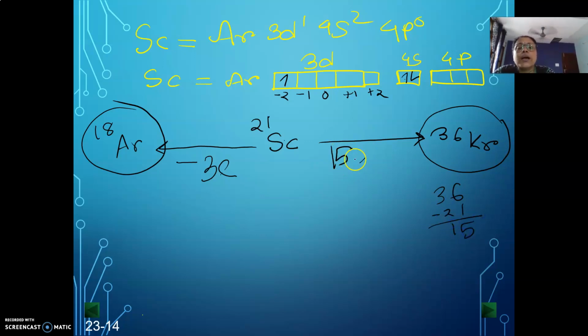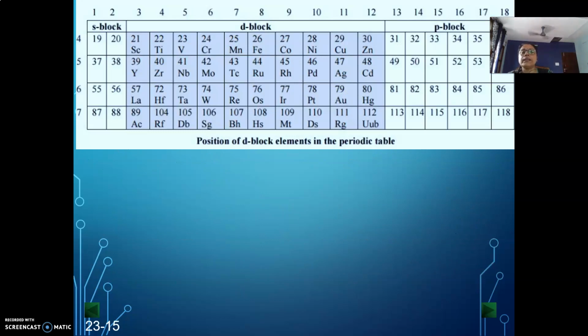So one process means it will have to add electrons to go to 36 krypton, and the other process means that it must remove or release electrons to go to the argon configuration. Now what can it do? It has been found that if you go to the periodic table, transition elements are actually called transition metals.